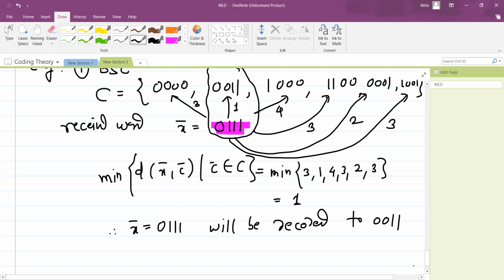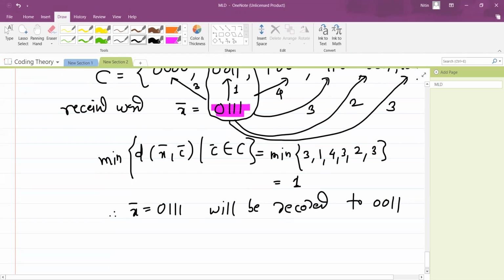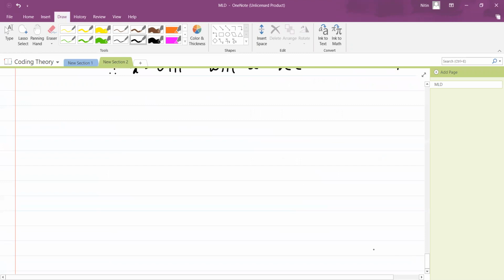The agenda is the same in both places. In maximum likelihood decoding, we find the probability and take the maximum probability. In minimum distance decoding, we find the distances and take the minimum out of that. So the things are the same. I hope this is clear to you. So let's go for one theorem.